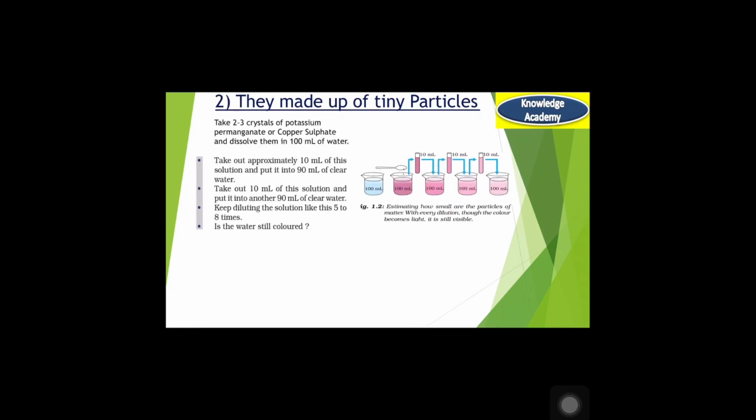This time we take 2-3 crystals of potassium permanganate or copper sulfate. Potassium permanganate is a purple-black crystalline solid. Dissolve potassium permanganate in 100 ml of water.